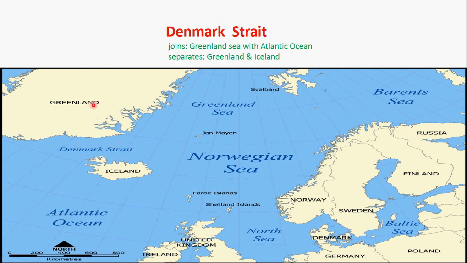And it separates Greenland and Iceland. Here we see is Greenland and other side is Iceland. So Iceland and Greenland are separated by a strait known as Denmark Strait.